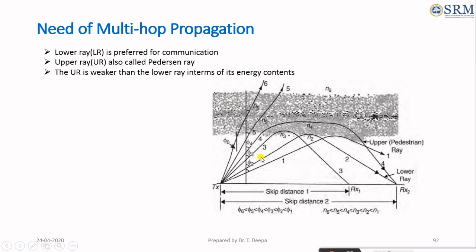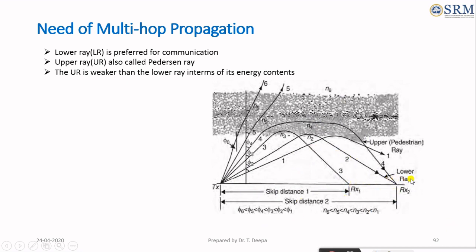Considering the different ray paths between the transmitter and the receivers Rx1 and Rx2, they are marked as skip distance 1 and 2. Skip distance 1 is between the transmitter and receiver 1, and skip distance 2 is measured between the transmitter and receiver 2. Here, considering ray 2 and ray 4, they arrive at the receiver without touching the ground. So the waves arrive in one go, that is single-hop transmission between the transmitter and the receiver.